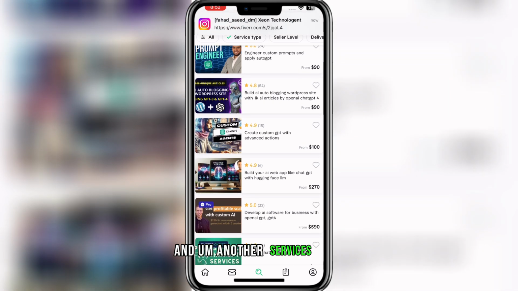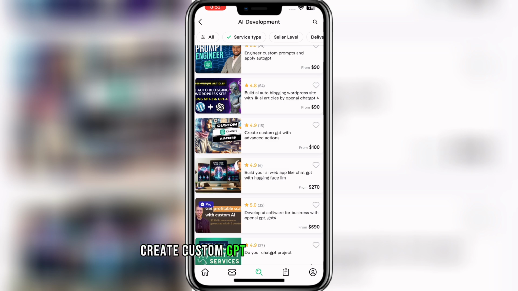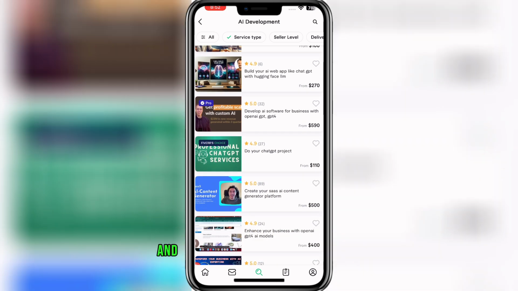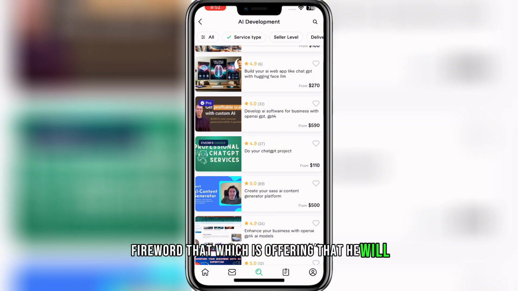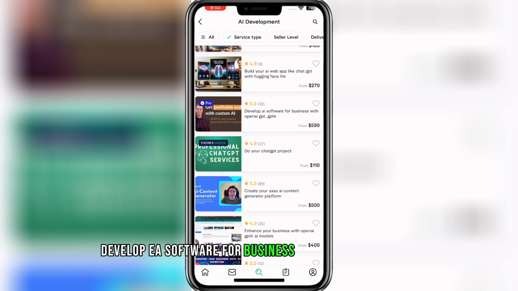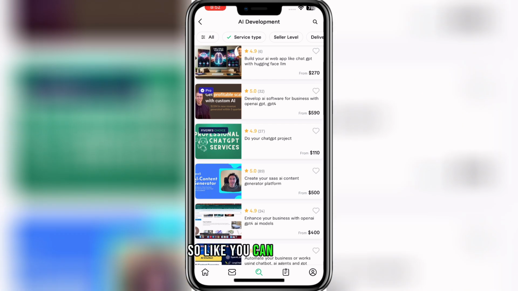And another service is to create a custom GPT with advanced actions. And we have another pro service on Fiverr, which offers to develop AI software for business with OpenAI GPT 4. And we have a service with Fiverr's Choice: do your ChatGPT project. You can see that the pro seller is offering his service for $590. So all kinds of freelancing services are available on Fiverr, and you can sell these services at a very high budget.